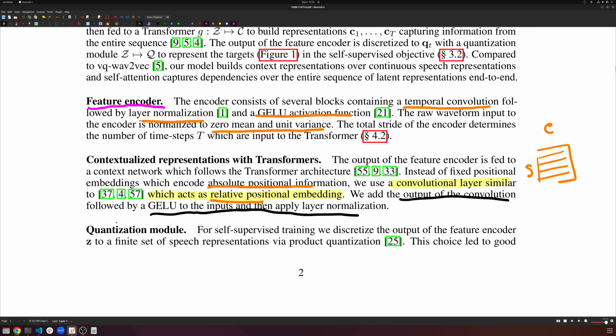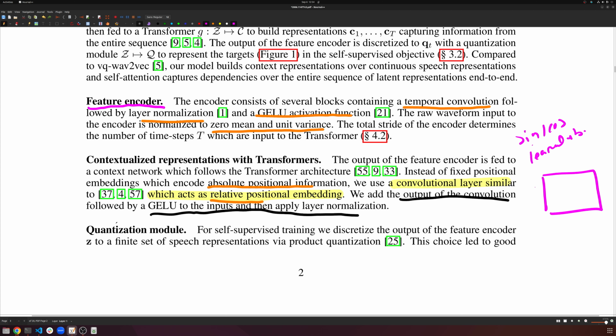Now, of course, just like every transformer, we need to add positional information to our data. Otherwise, a transformer doesn't know how one time step is related to another time step, because transformers are permutation invariant. There's a bunch of options for positional information. There's sine, cosine embeddings. There's learned embeddings. Sine, cosine probably still would work, but learned embeddings would not. How learned embeddings work is we'll have some sequence length by embedding dim, and we'll have some embedding here that represents each position, and this is learned just like everything else.